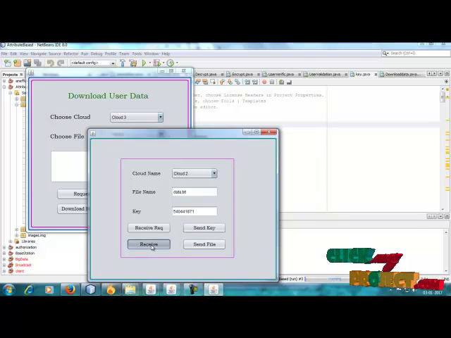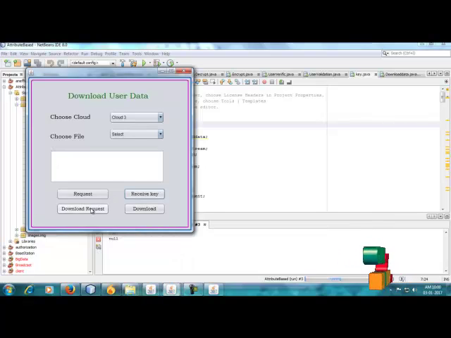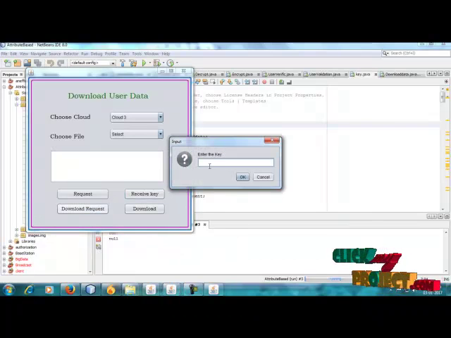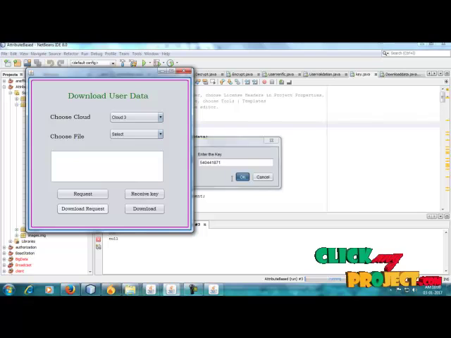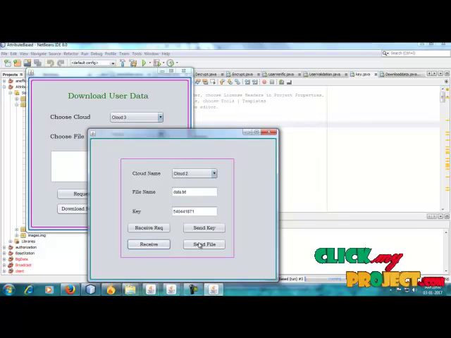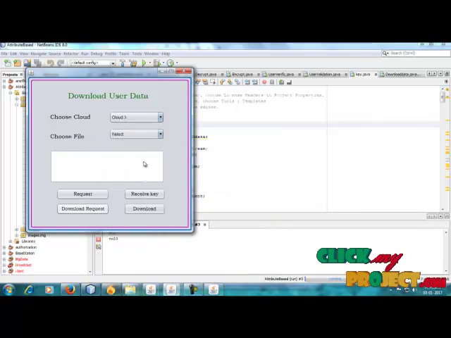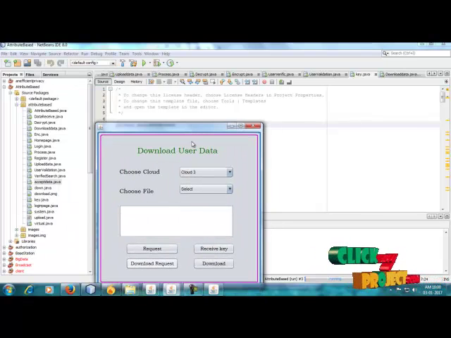Send file, so receive the download request. So enter the key. So enter the key. The key is to successfully download the process. So send a file. So download. So now we'll click the download. The data is successfully downloaded.